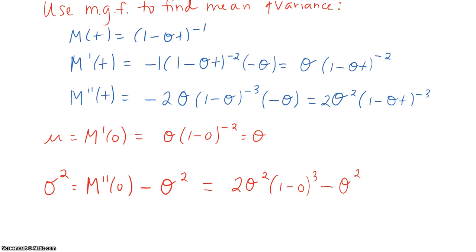This gives me 2 theta squared times 1 minus 0 cubed, minus theta squared, which gives me theta squared. So I just showed that the formula is correct for the mean and the variance.